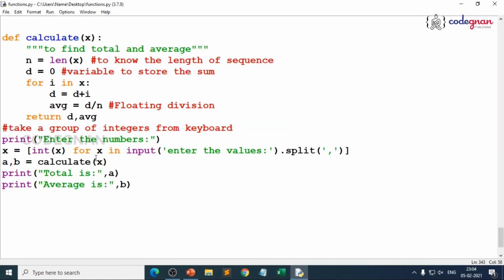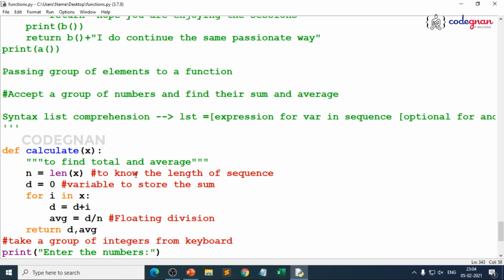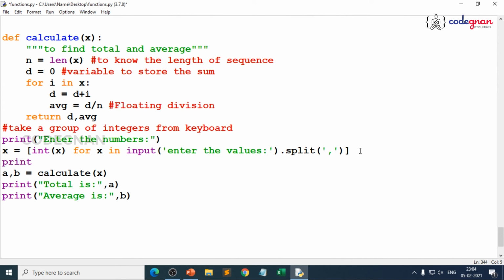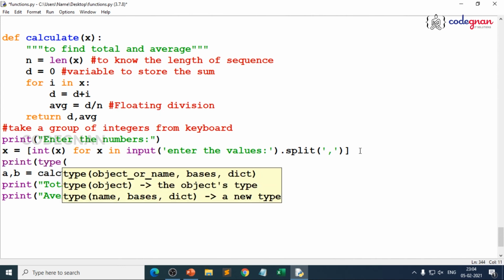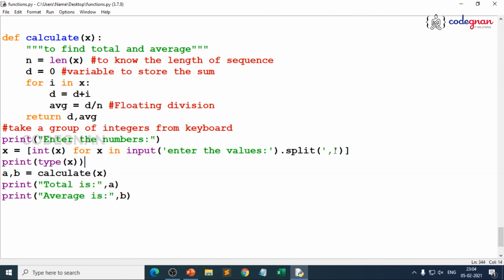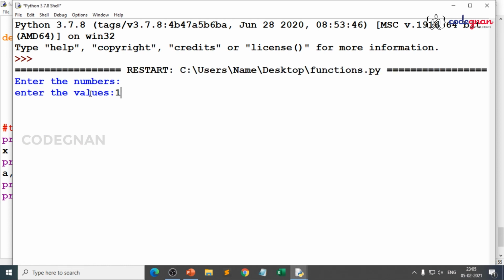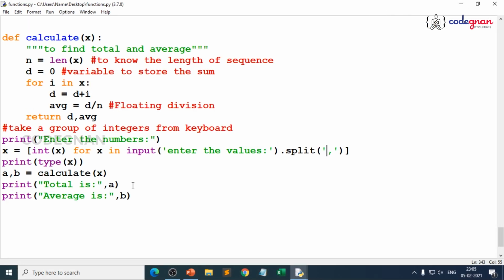So that's where when you pass a group of elements to a function, make sure you are passing a list. That's where it is easier, because when you give print of type of x, you can clearly understand the type is list, and make sure you give split with commas. That's where generally we human beings write, right? So we generally split numbers by commas. 1, 4, 2, 5, 8. It's as simple as that. The class is list. You got total and you got average, because I have combined all the things.